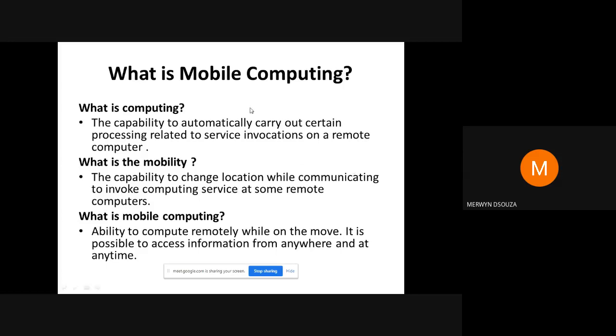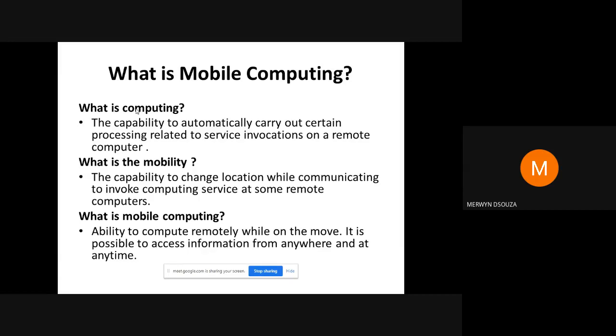So basically, before we look at the definition of mobile computing, let's look at what is the meaning of computing. Computing means carrying out some processing related to some service on a computer. So basically, you're automatically carrying out some task. Some program is there, and you're processing it on a computer.